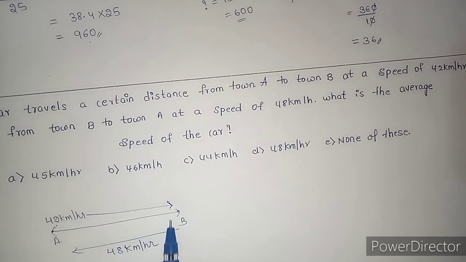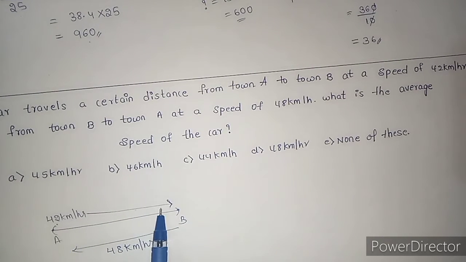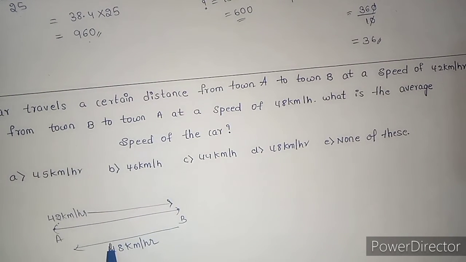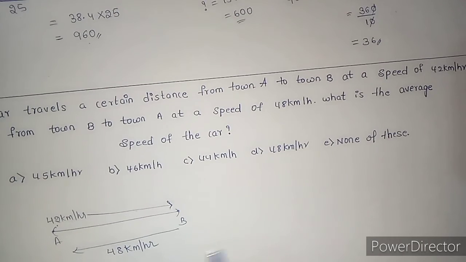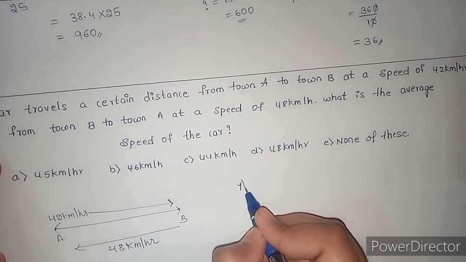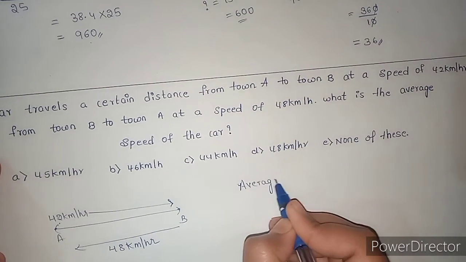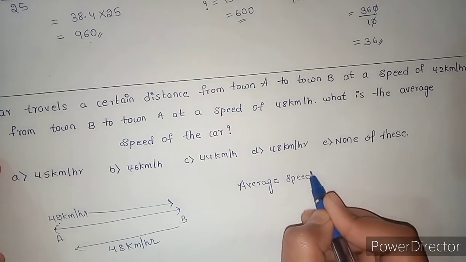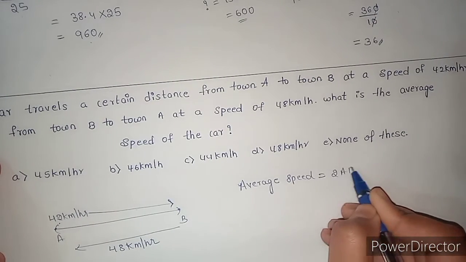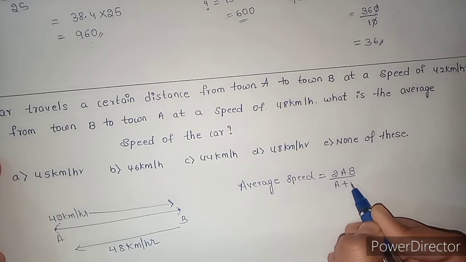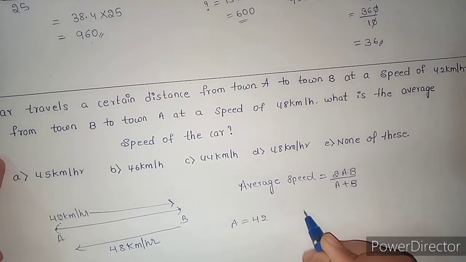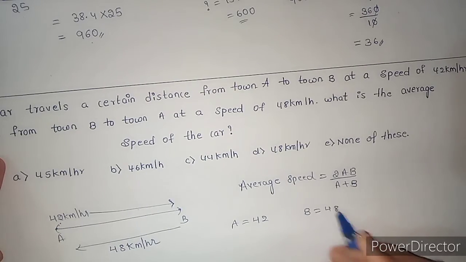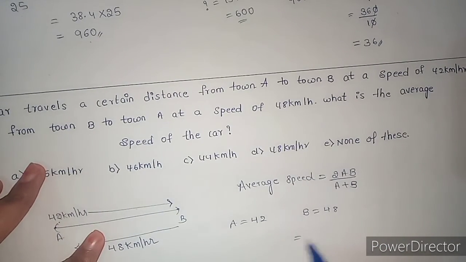Whenever you see a question where the distance is same, the onward speed and return journey speed are given, and you are asked to find the average speed of the car, then we have the formula: average speed is equal to 2AB by A plus B. Here A is 42 km per hour and B is 48 km per hour.